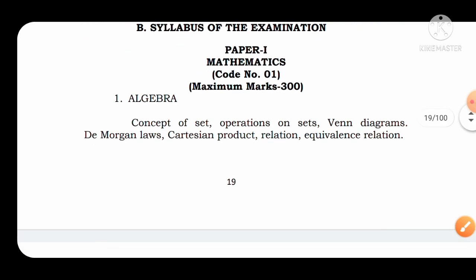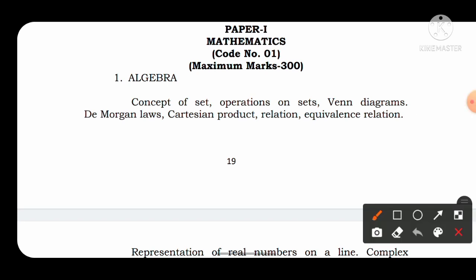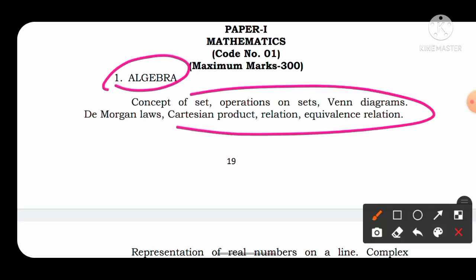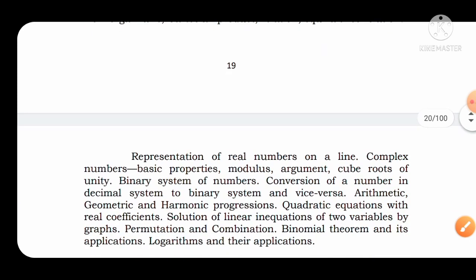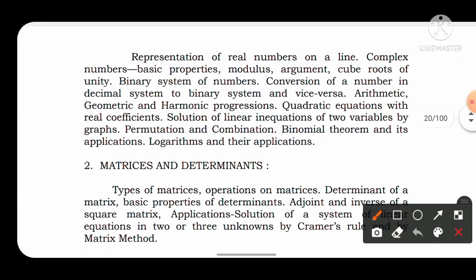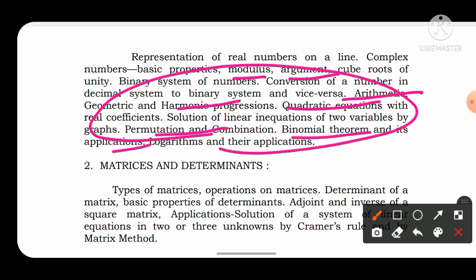In this, questions related to algebra are asked. In that algebra mainly it covers the topics of sets, relation and function. Then few topics are covered from the modulus argument, which means complex number, arithmetic progression, harmonic progression, AP, GP, quadratic equation, then permutation and combination, binomial theorem, logarithm. So these are the topics from the algebra which is asked in the NDA mathematics.